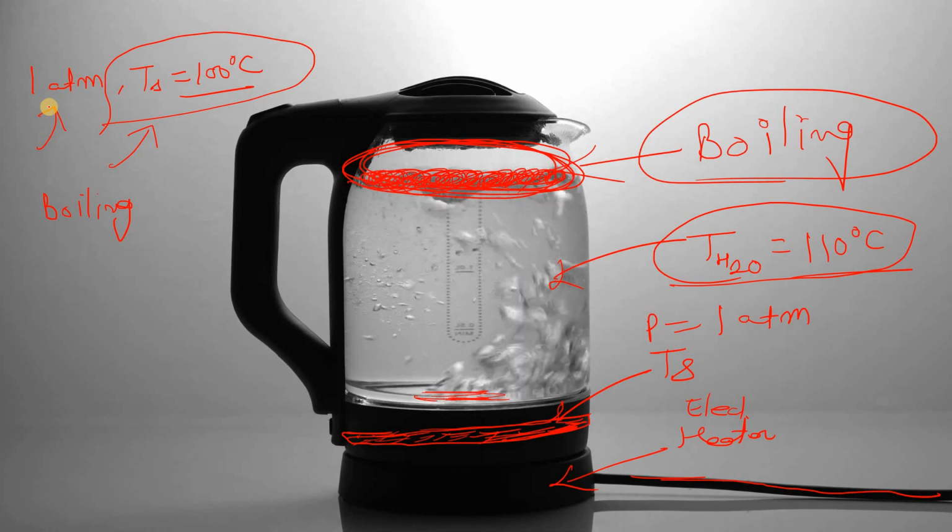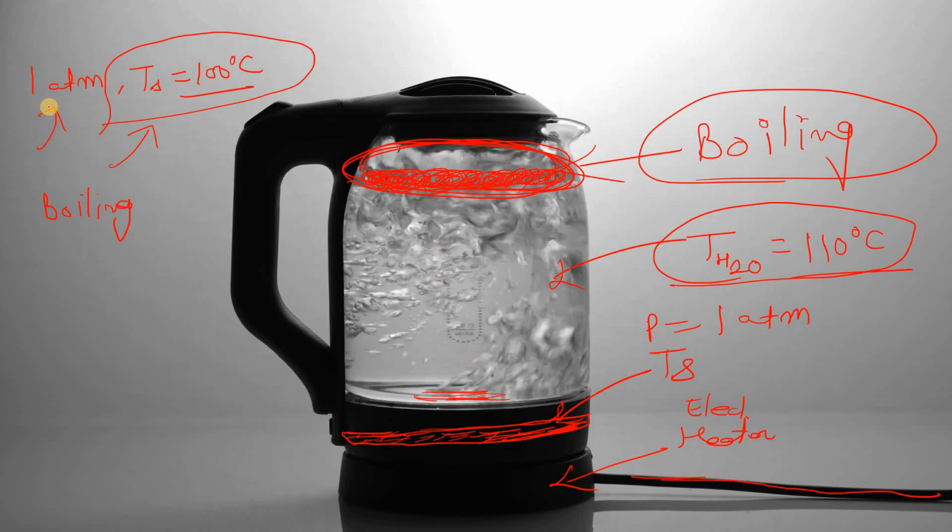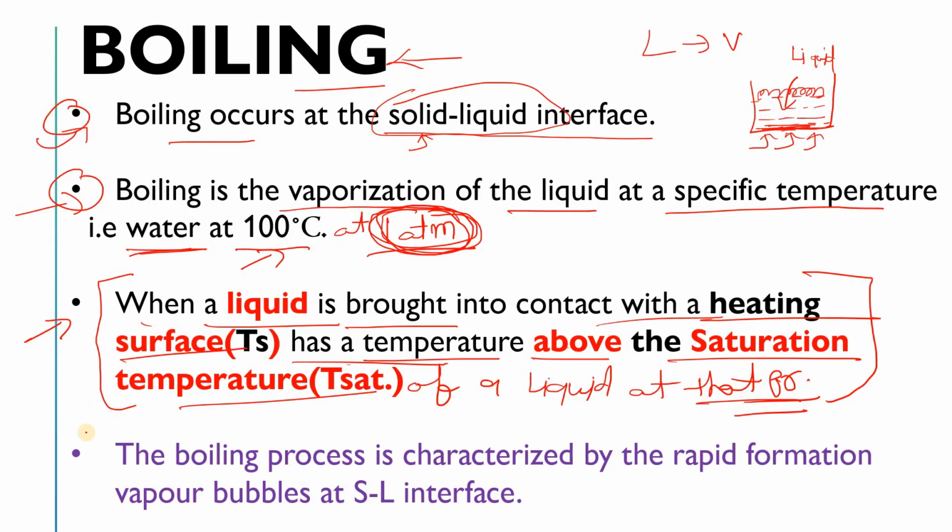Now if you have any doubt till now, please let me know in the comments box so that I can explain it in a better way, right? So that's why I have written here that the boiling process is categorized by type: pool boiling, subcooled boiling, film boiling, or natural boiling. There are so many types of boiling.